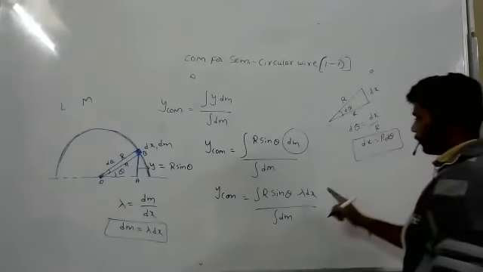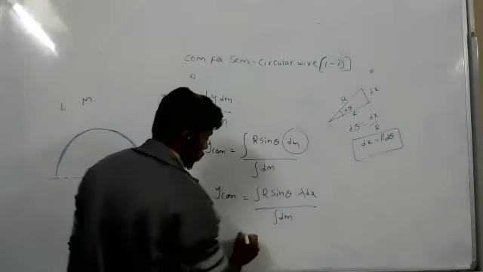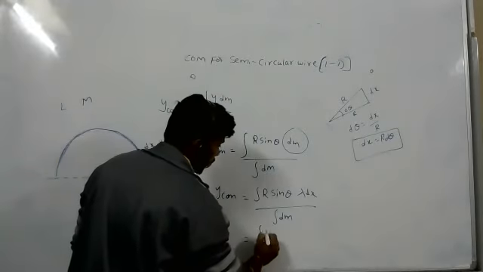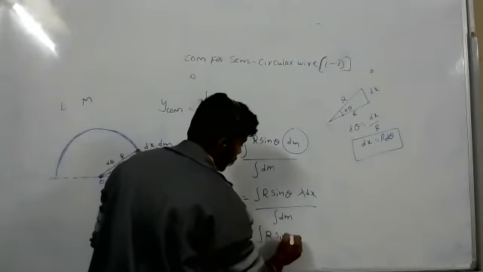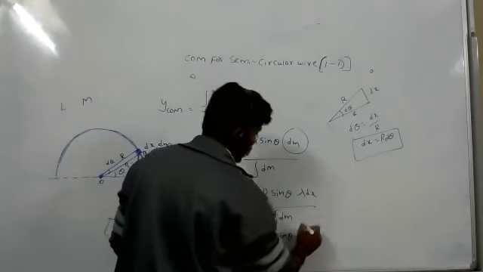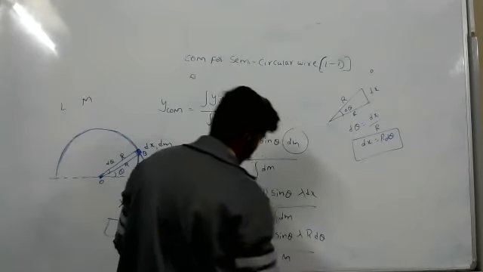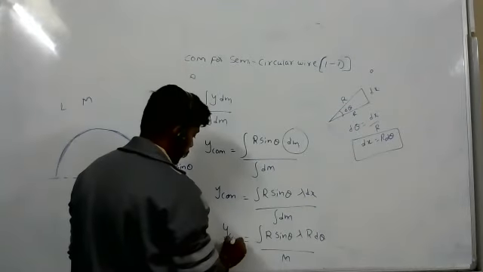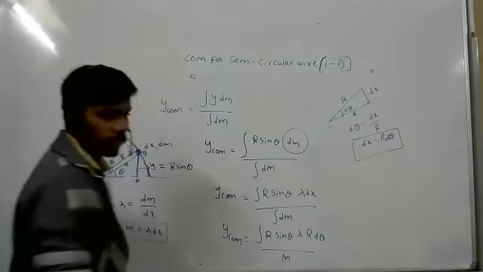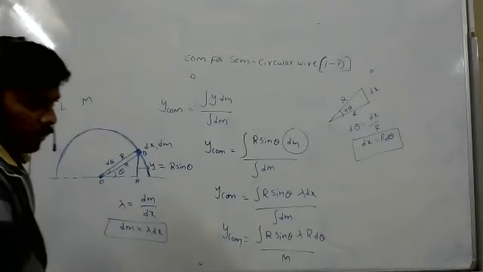Now can you place it here? So integration of r sine theta lambda dx, place r d theta, by m. That is y center of mass. Write down that.